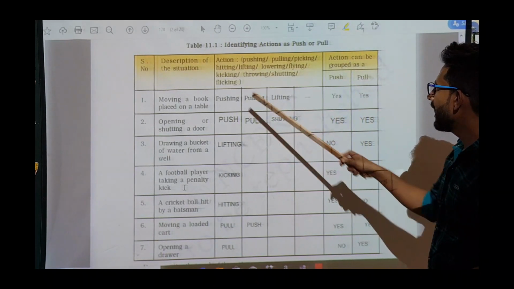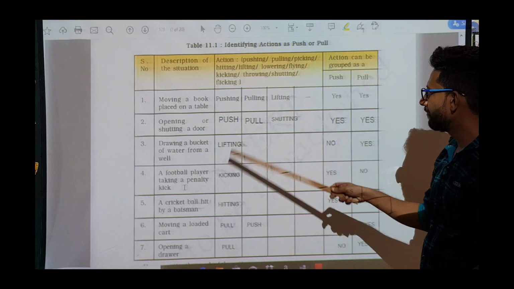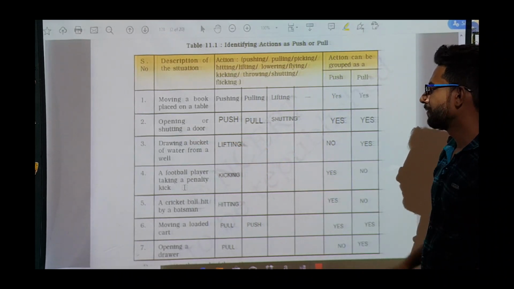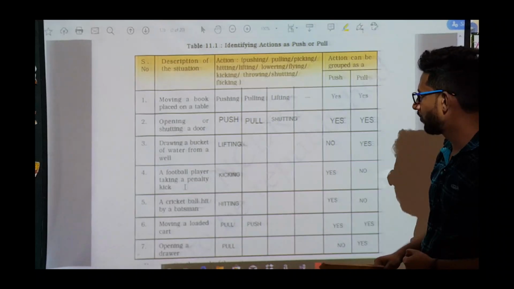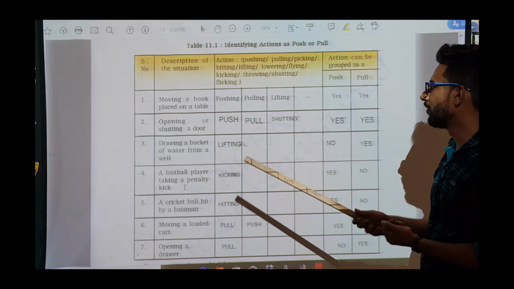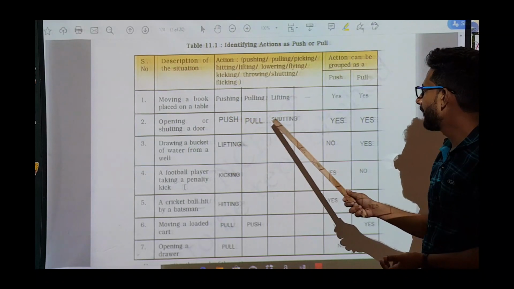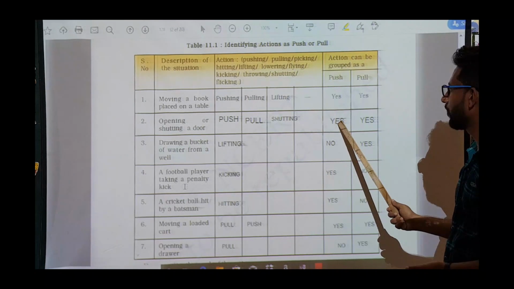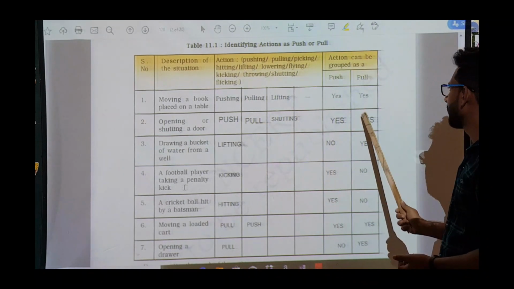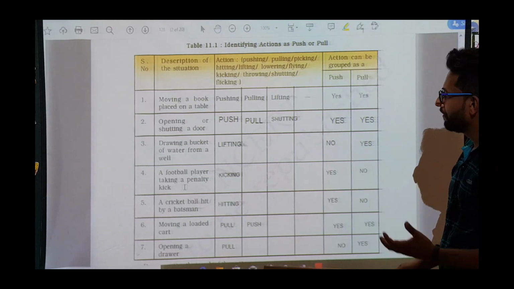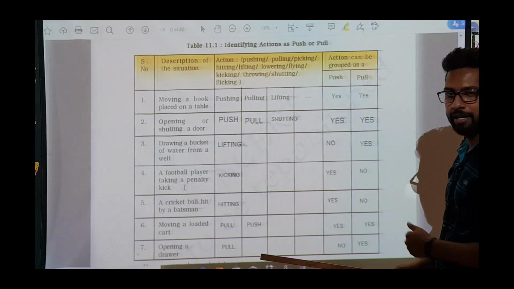So we have done that, and here some of the examples are given. We have to categorize all these things. Opening or shutting a door. We can push to shut the door, and we can pull the door to open. We can shut the door also. So pushing and shutting can be categorized as push. So we can put yes in this column. And pull is also there. We can write yes in both cases. In this case, to open or shut a door, we can push as well as pull.